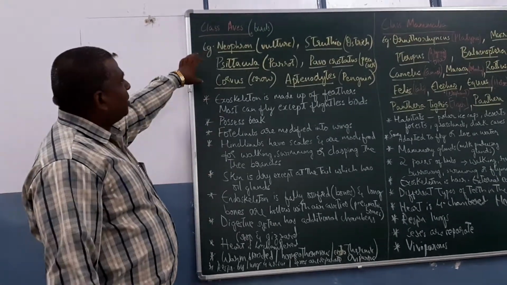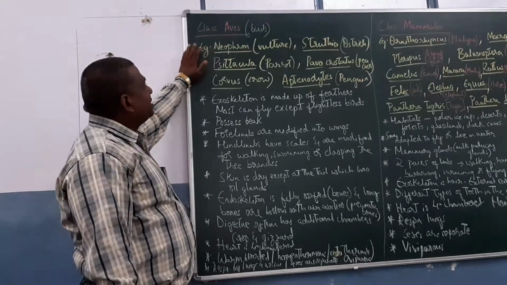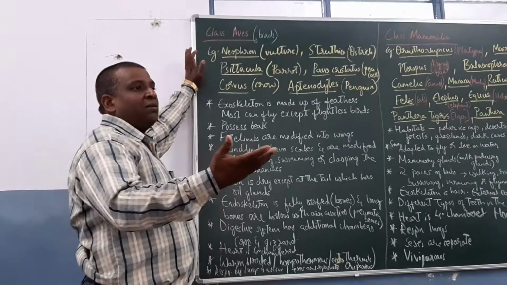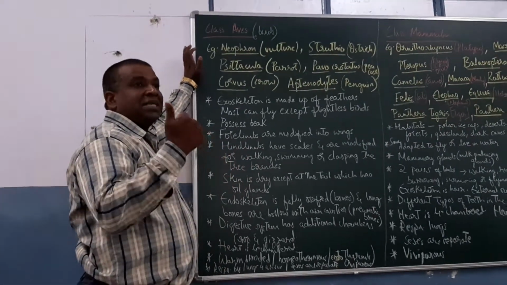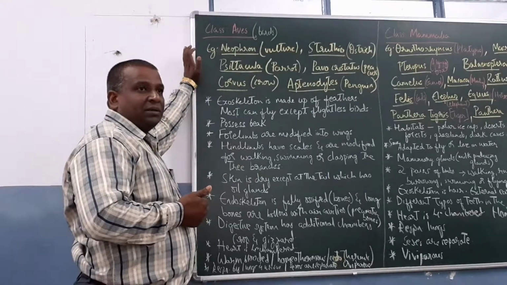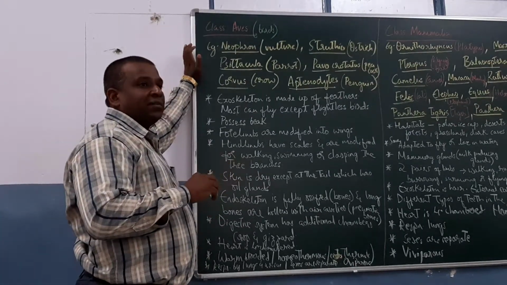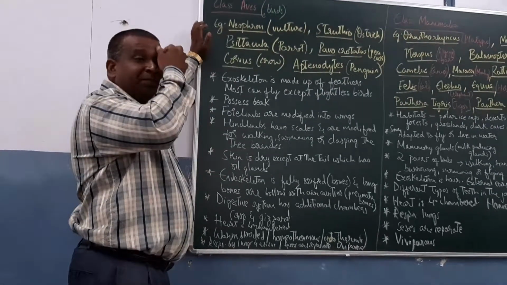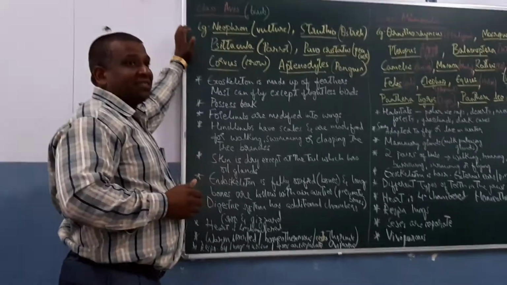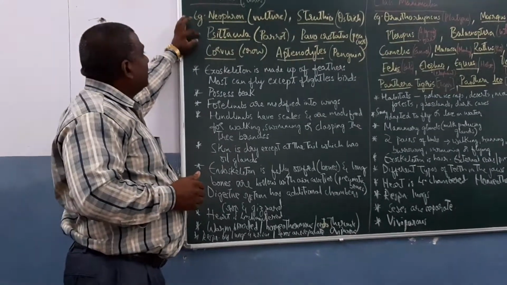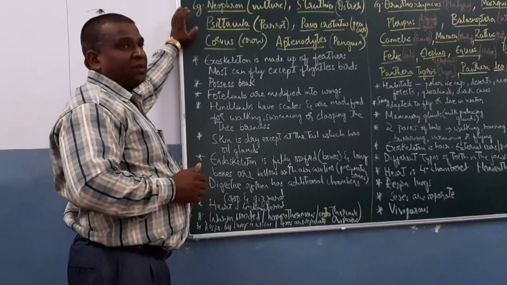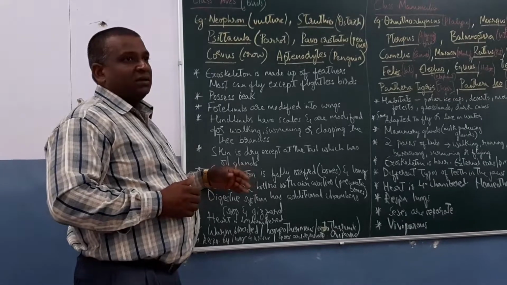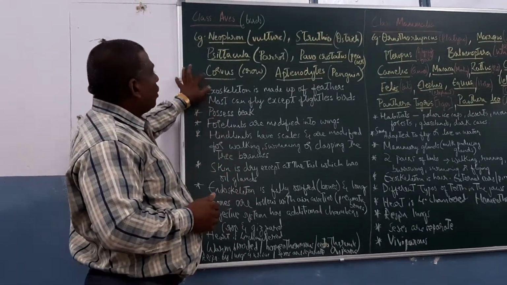Now, what you can remember about the examples of Aves is Neophron, vulture. It is a scavenger bird, feeding on dead and decaying animals. Then Struthio, ostrich, a flightless bird that is huge in size. Then Psittacula, parrot. Pavo cristatus, the national bird of India, that is peacock. Corvus, crow.